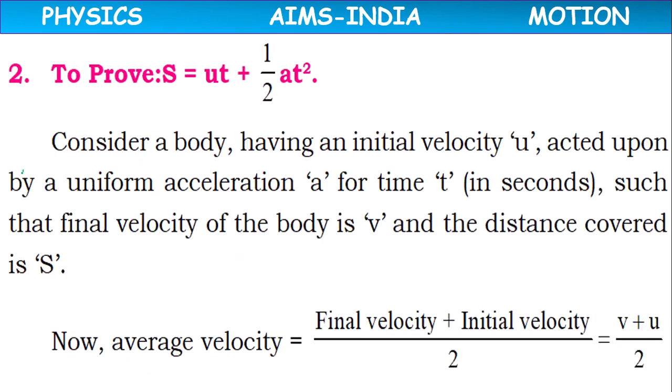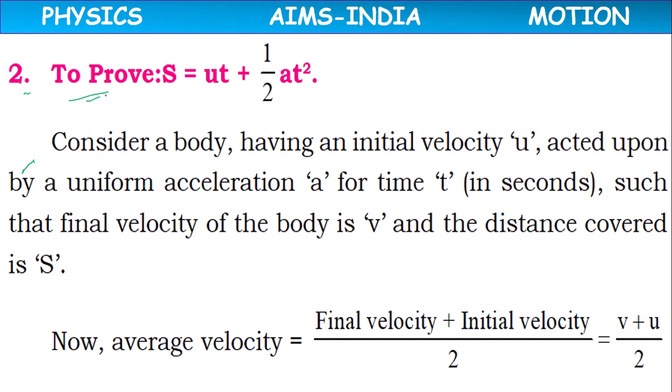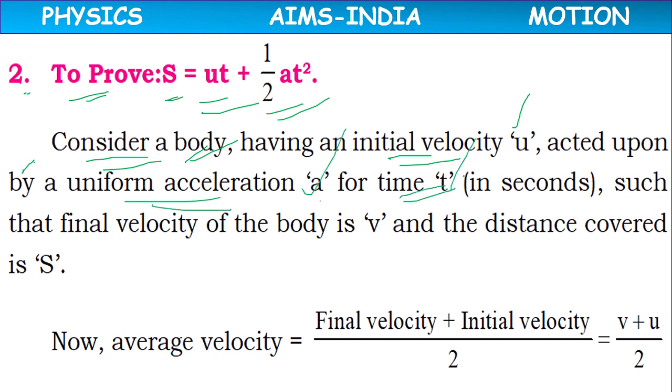Next, the second equation. To prove: s equals ut plus half at square. Consider a body having initial velocity u, acted upon by uniform acceleration a for time t, and its final velocity, let it be v, and distance covered, let it be s.